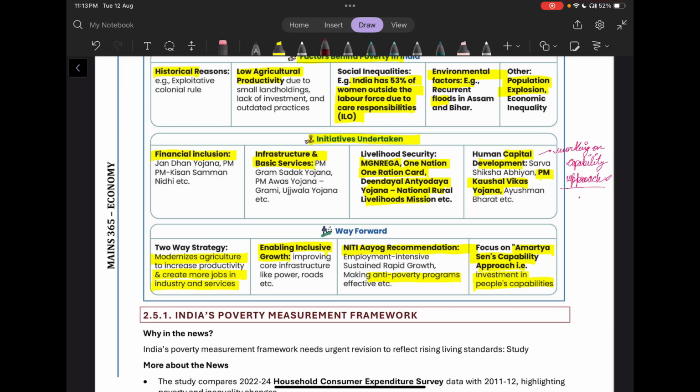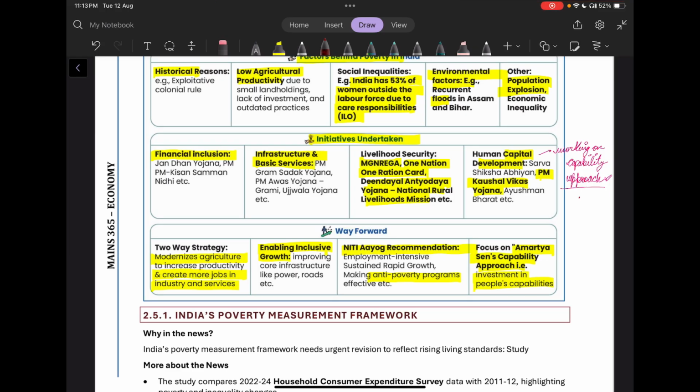Then for human capital development, we are now working on the capability approach of the famous scholar Amartya Sen. So we now have schemes like PM Kaushal Vikas Yojana. We have schemes like Ayushman Bharat. Then in the way forward we can write NITI Aayog's recommendation for employment intensive sustained rapid growth.